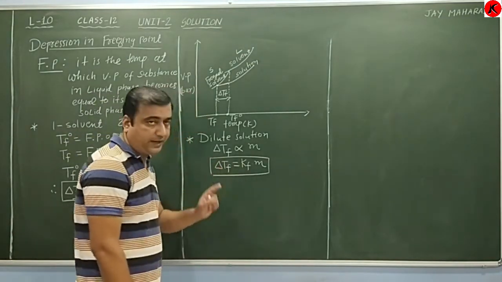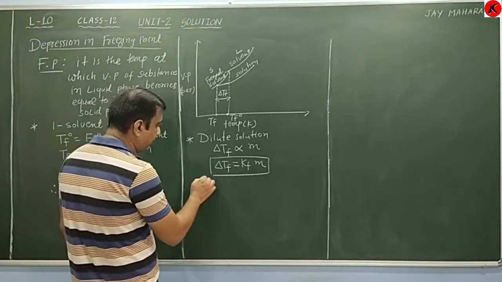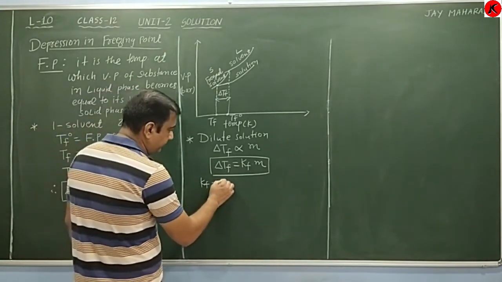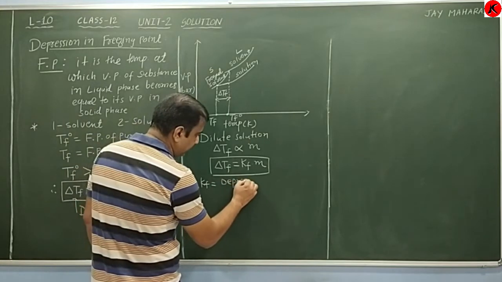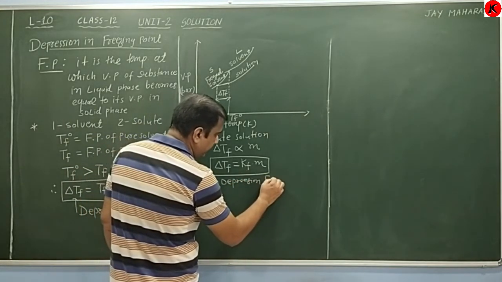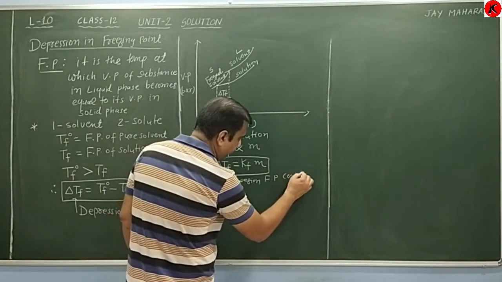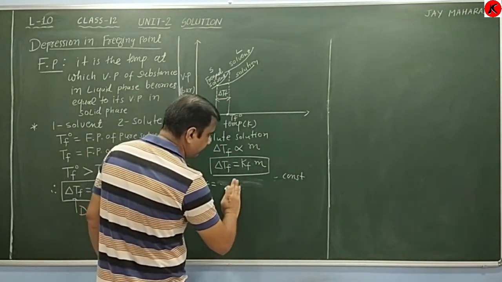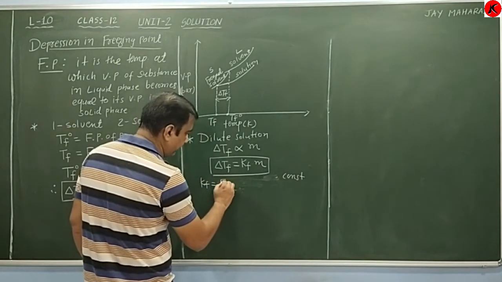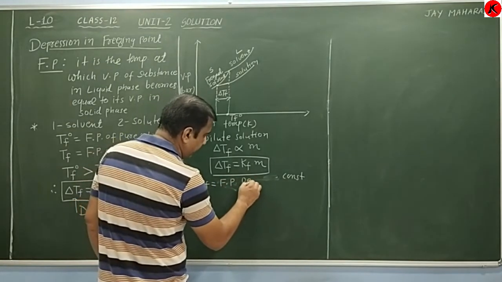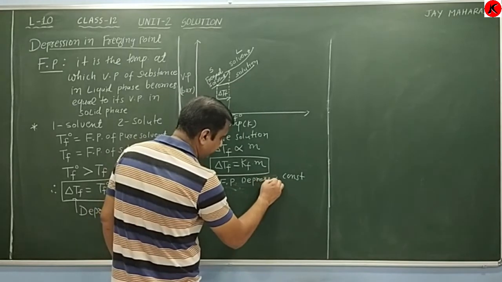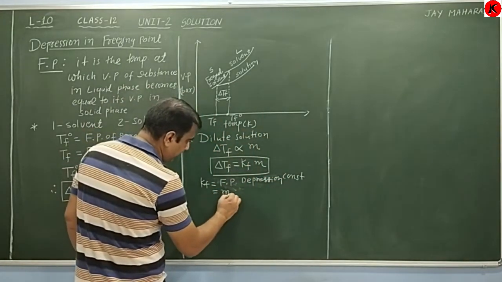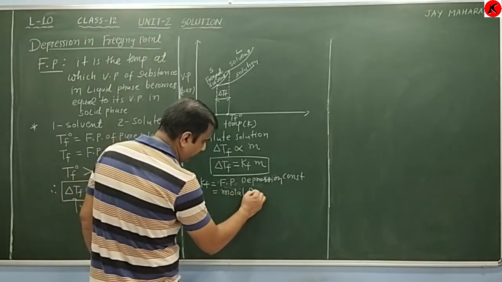Now what is Kf? Kf is known as the freezing point depression constant, otherwise the molar depression constant.